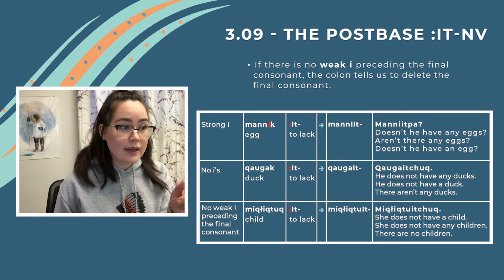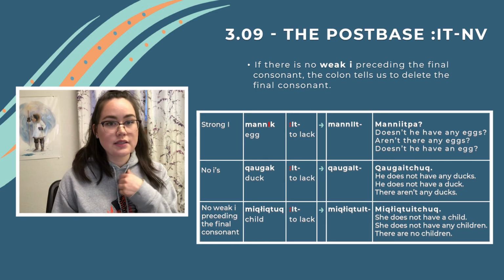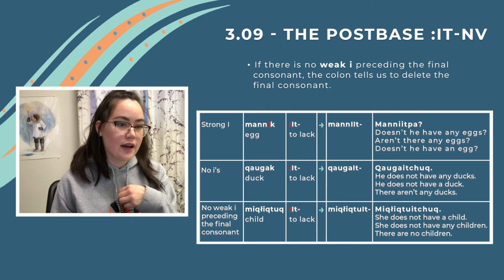Next example is mitchaaq. There's no weak i preceding the final consonant. So we have to delete the final consonant. So it would be mitchaat, mitchaatchuk. She does not have a child. She does not have any children. There are no children.